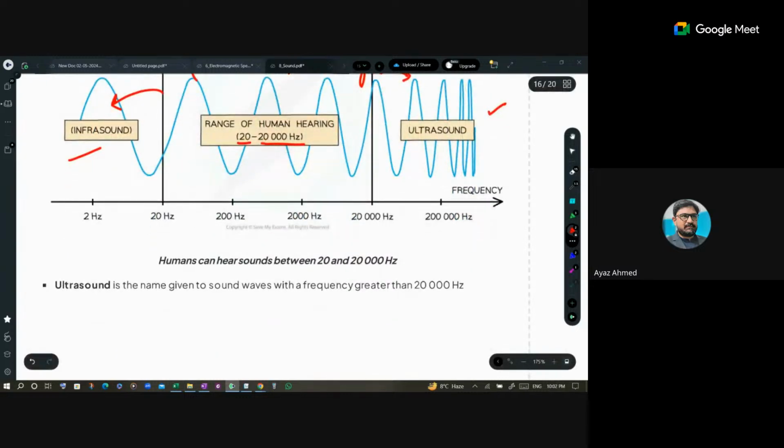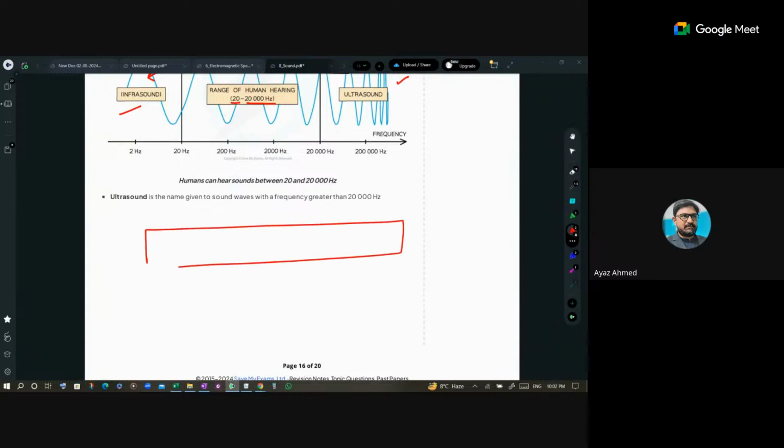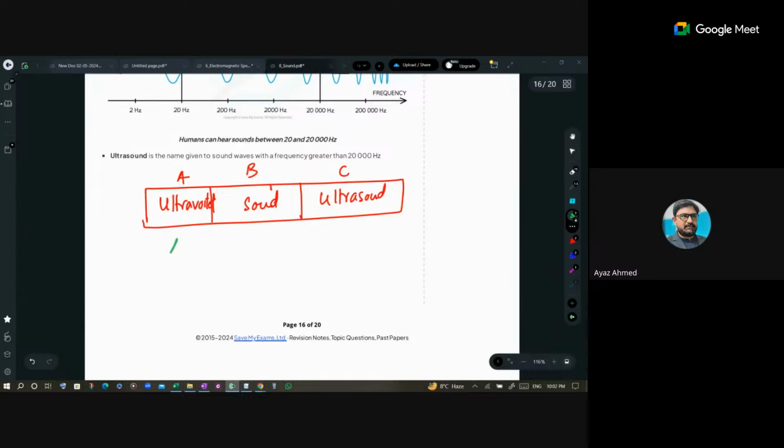There is a trapped question: which of the following have the maximum speed difference? Ultraviolet, ultrasound, and sound. Let me call them A, B, and C. Which two pairs have the highest speed difference? A and B, and A and C. And speed of B is equal to speed of C. Got it?